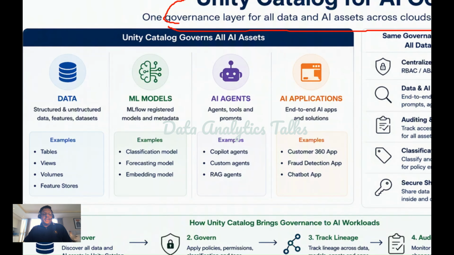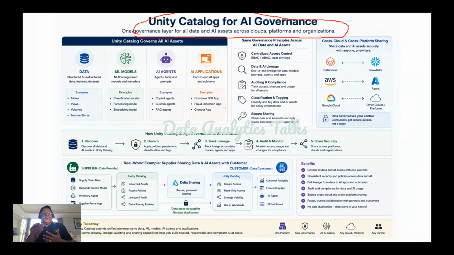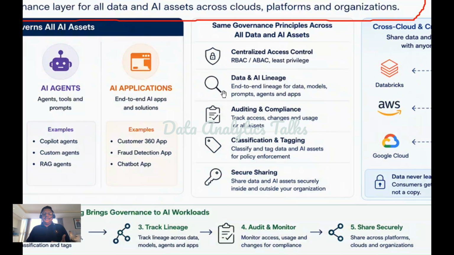Okay. So let's see some of the advantages or benefits. It is nothing but centralized access control. So an organization can enforce RBAC, ABAC, least privilege access. This ensures users, applications, and AI agents can access only the information they are authorized to use. Second one, data and AI lineage.